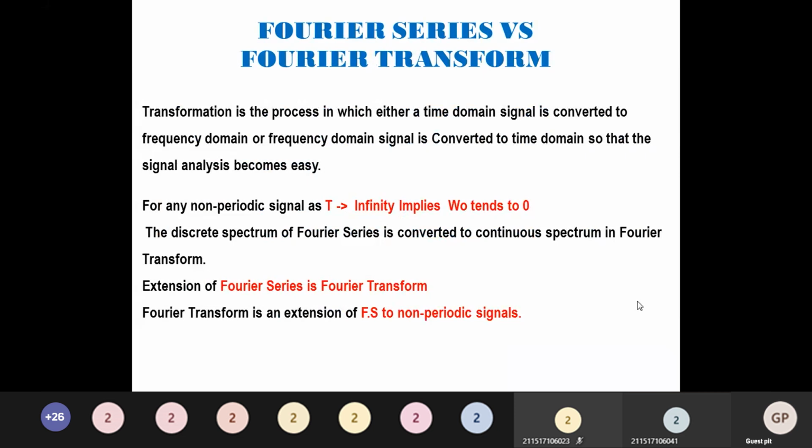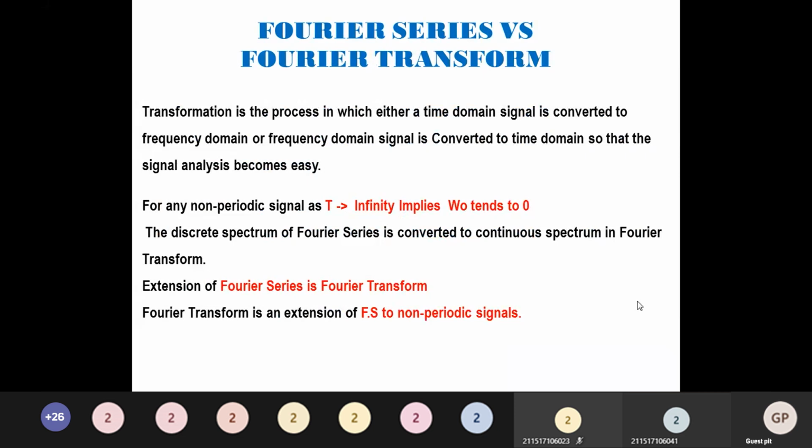Fourier transform of a continuous time signal can be obtained from Fourier series by applying appropriate conditions. Fourier series can be applied to periodic signals only, but Fourier transform can be applied to non-periodic signals like rectangular pulse, step function, ramp function, etc. Fourier transform can be developed by finding the Fourier series of a periodic function and then tending the period to infinity.